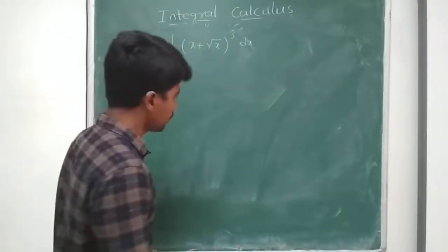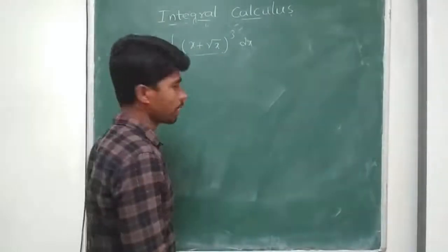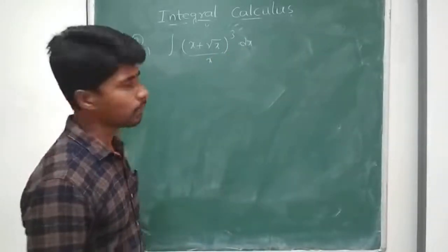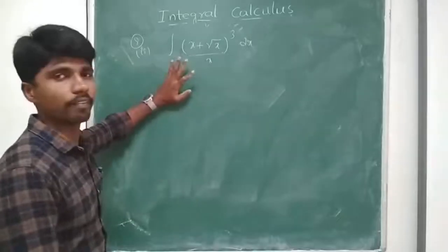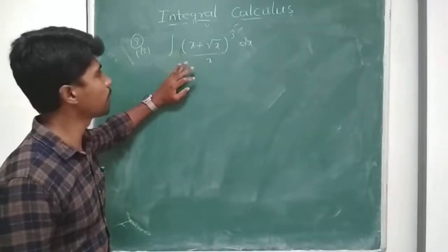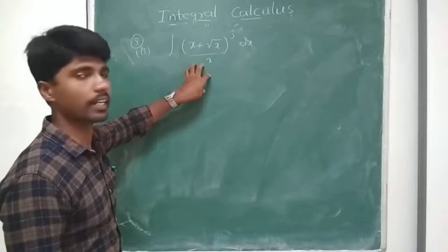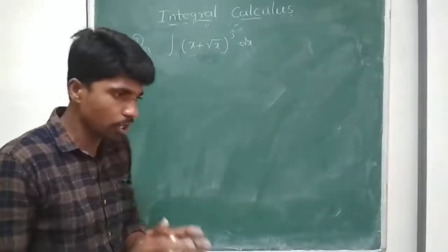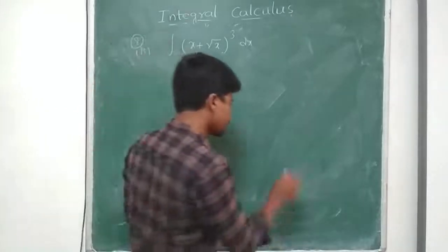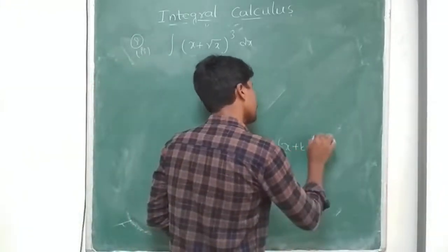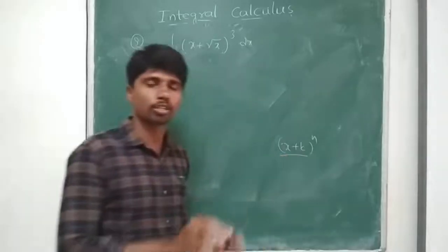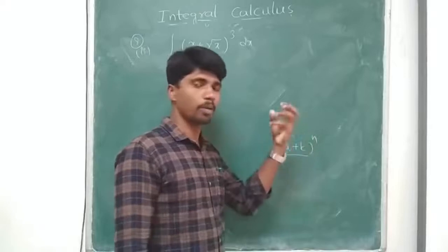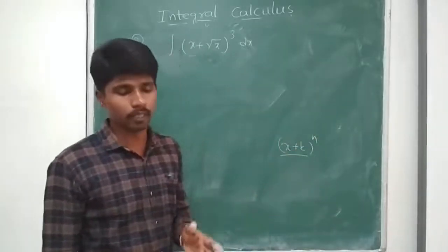In differentiation, if it is something and I feel it as x, I applied the x to the power of n formula. But the same thing is not applicable for integration. What is applicable for differentiation is not applicable for integration. So we should mention this in the form of x to the power of something, otherwise x plus some constant to the power of something, then only I can apply the x to the power of n formula. Some x plus something to the power of n, then I can apply the formula that we discuss in the next exercise.